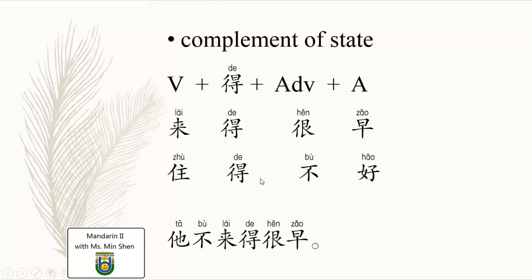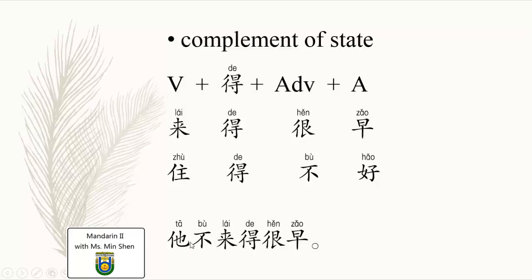Another example, 住得不好. 不 is the negative form. Be careful. For this kind of complement, if it's negative, stay not so well, we have to put the negative form before the adjective. Stay, talking about accommodation, not so well, not so good. So we look at the sentence 他不来得很早.